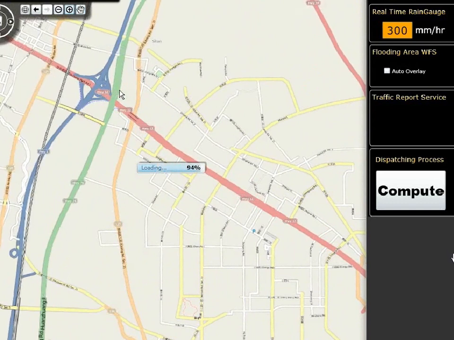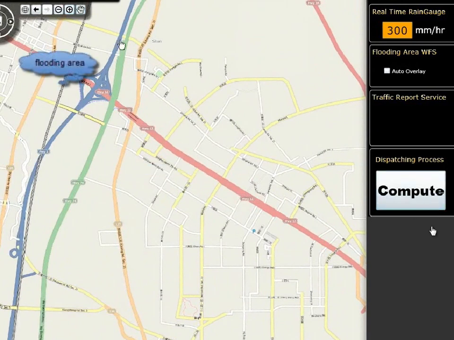The actuator then clicks this compute button. The client will invoke a WPS for calculating the shortest path under the constraints of the flooding area and the traffic report service for a pair of origin and destination.